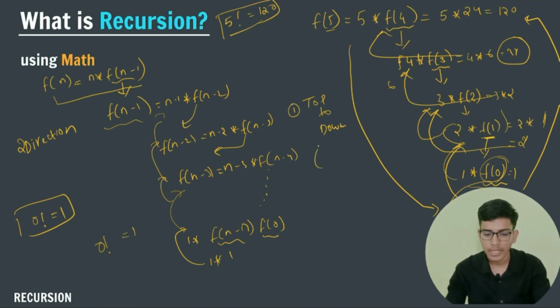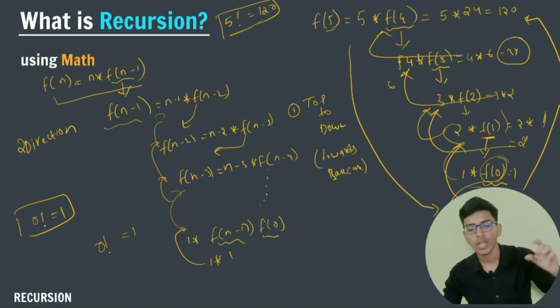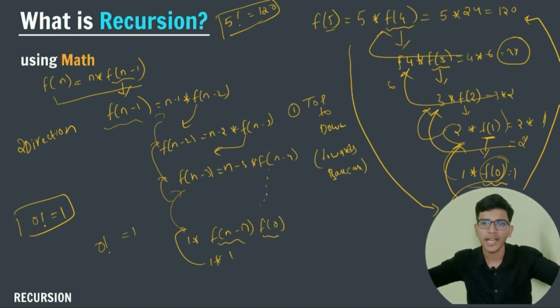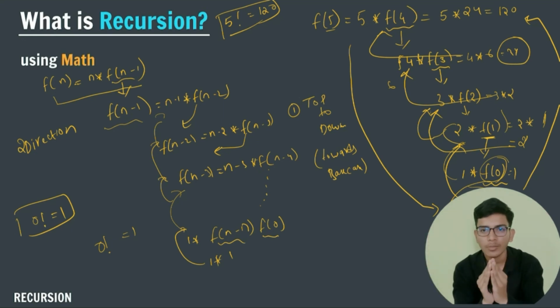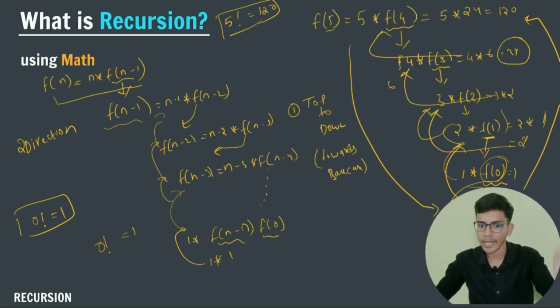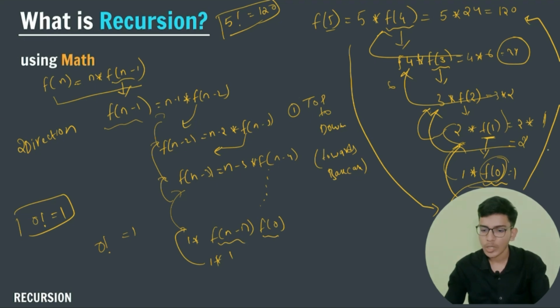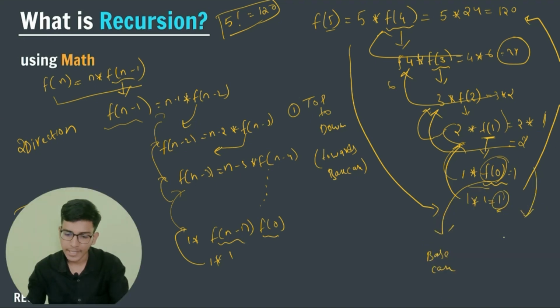Okay, the first direction is top to down. Here I am traveling towards the base case. So from top to down, you can see that from a huge problem I have been reducing my problem to my base case. So once I get my base case, I will start to expand again. This second direction is known as solution combination.